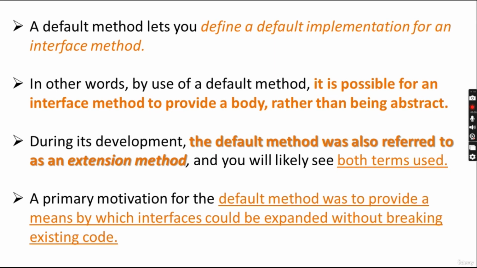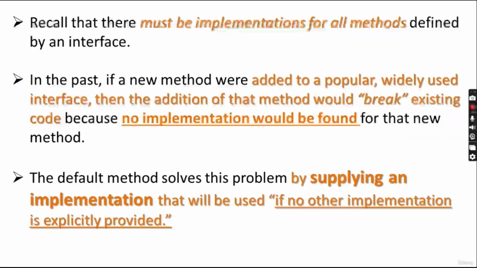A primary motivation for the default method was to provide a means by which an interface could be expanded without breaking existing code. So the interface will be there, and its structure will be the same as the previous one. What is added over there is only the default structure, and that default structure will give you the default implementation of the method. But it will not break the existing method structure or the existing interface structure. It will be the same.